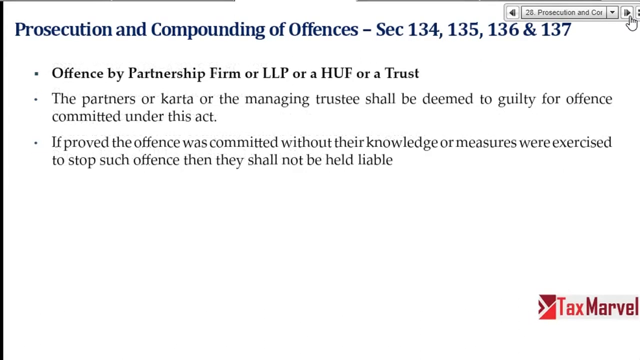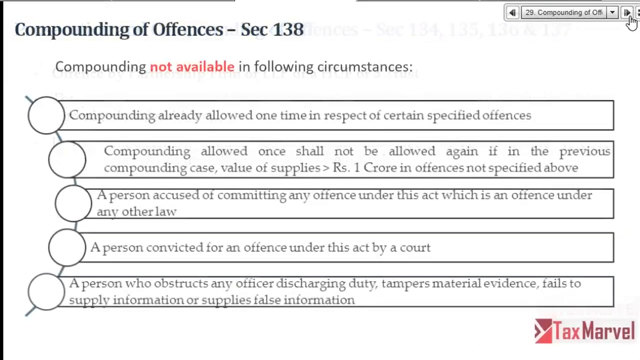Next, offence by partners. Again, partner, karta, managing trustee is deemed guilty, right? But if they can prove that it was not known to them, then they are not guilty or liable. Now, compounding of offences.